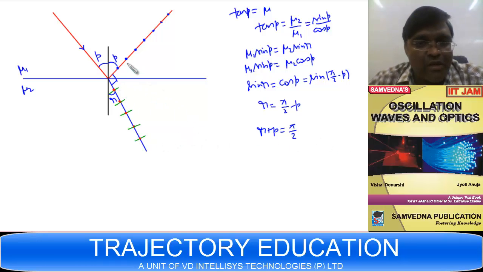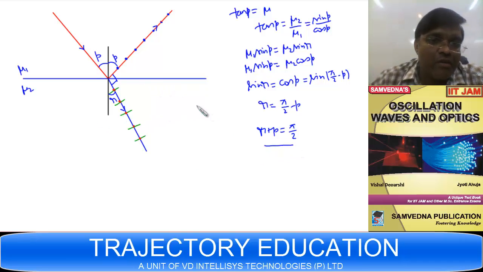So you find that reflected light and refracted light are perpendicular to each other in that case, right? So this is one condition.